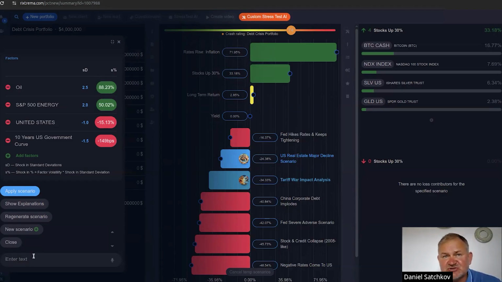Our clients are using it to improve their communication with their clients, right? So you're talking to your clients who are investing money with you. You can now very quickly model a scenario before it occurs, as it's occurring.